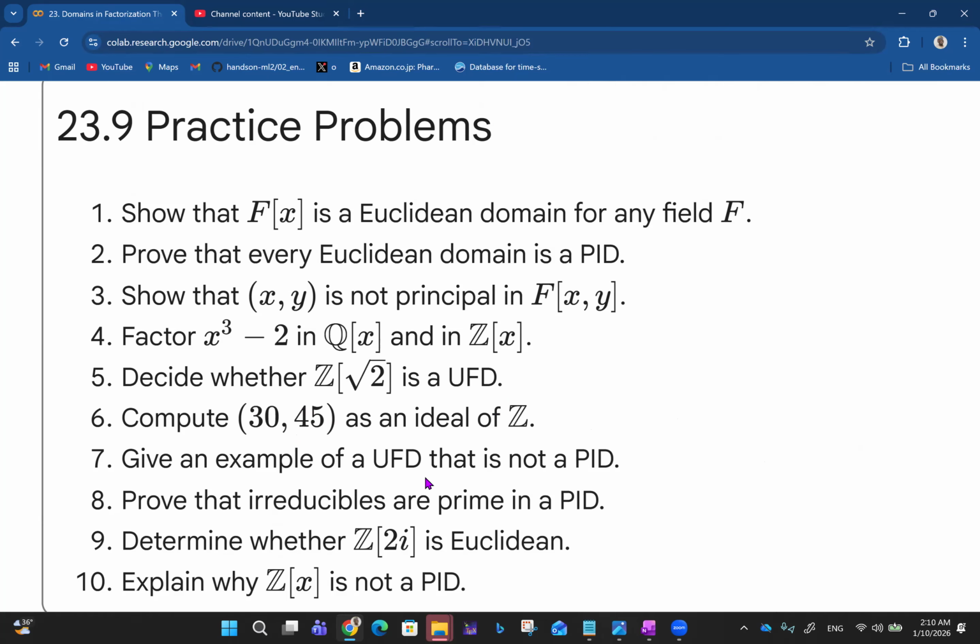Give an example of a UFD that is not a PID. Prove that irreducibles are prime in a PID. Determine whether Z[2i] is Euclidean. Explain why Z[x] is not a PID. You want to try your hands on all of these things and see how well that goes. Let me know how helpful this is for you, and if there's something else you'd like me to try out, feel free to let me know.